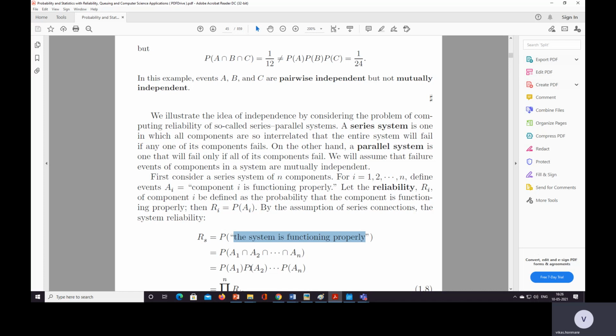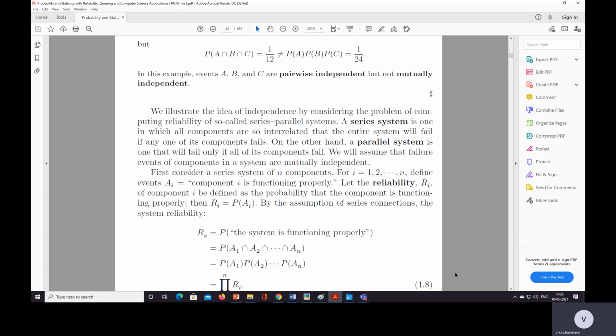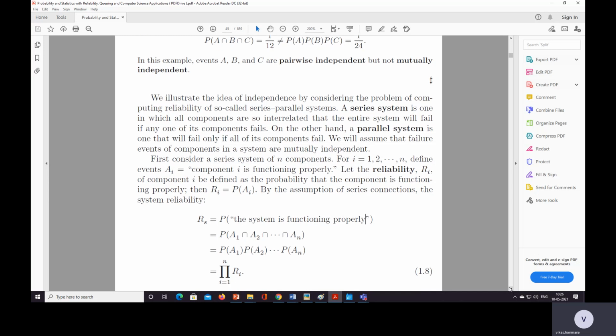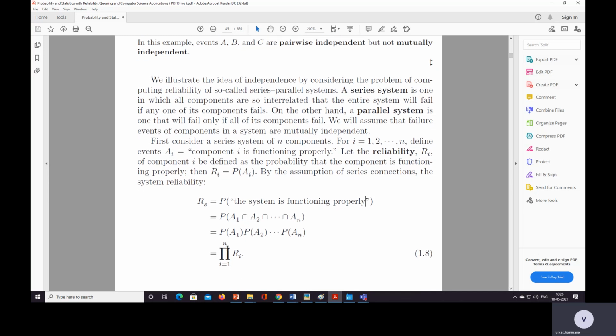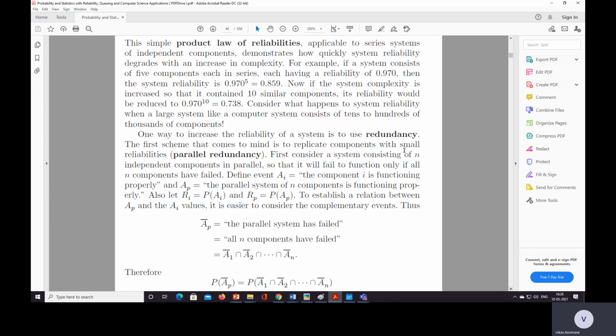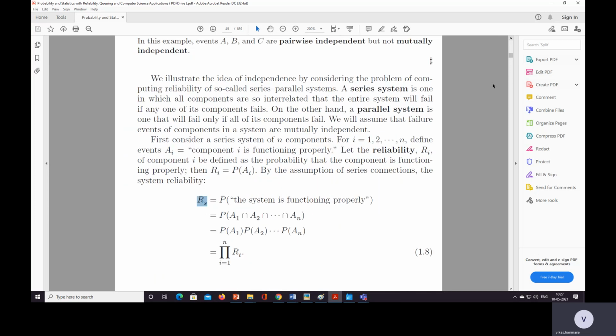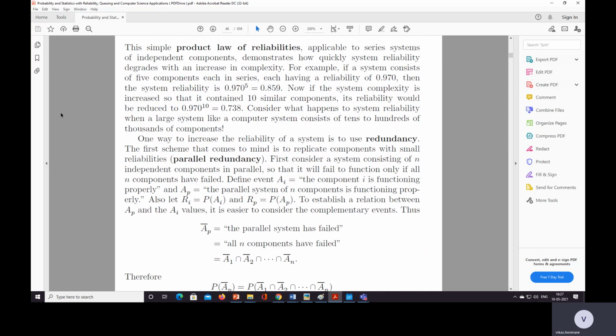Then we need to take the multiplication of all these things, which is equal to the product for i equal to 1 to n of Ri. So in order to compute this reliability, we need to consider all the components and their multiplication. This is the simple product law of reliability, applicable to series systems of independent components. It demonstrates how quickly system reliability degrades with an increase in complexity.